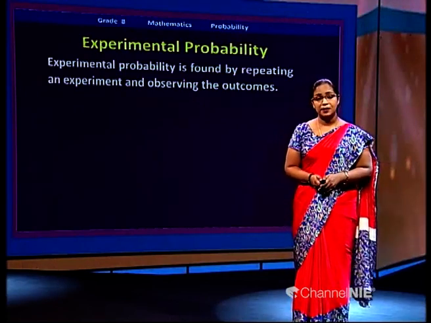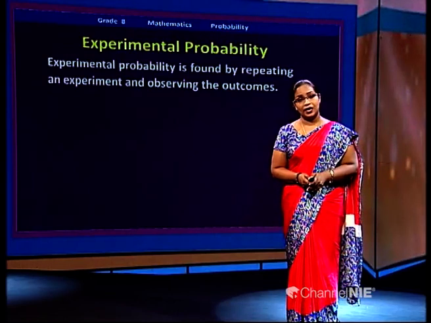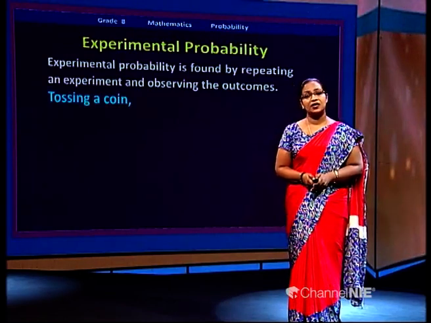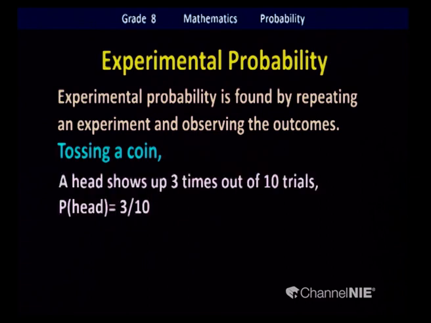Then we decide the probability. We'll take the same example, tossing a coin. This time we are going to do the trial. We are going to toss the coin and check the outcomes. According to this example, we toss the coin 10 times.